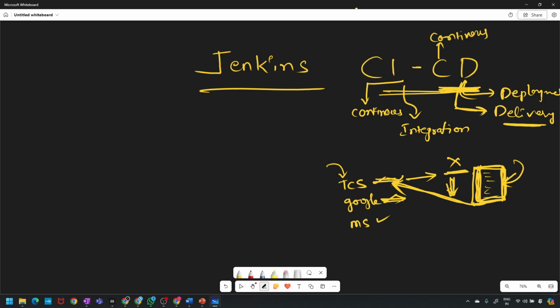Delivery means you just build the application and make it ready. After completion, the company will check everything with their developers, and if everything is fine, they will take it from you. You are just giving the service. That is a kind of delivery. Deploy means you deploy into their machines. That is one kind of terminology, deployment and delivery.